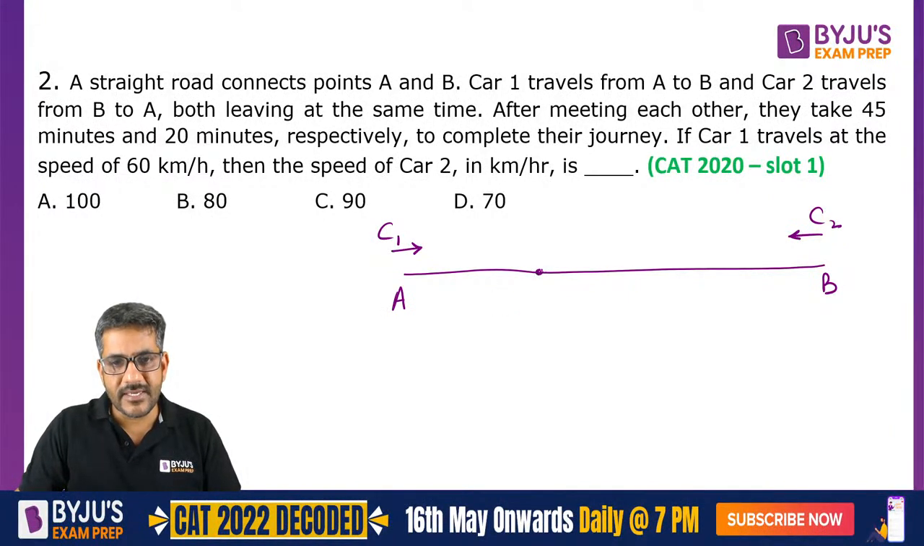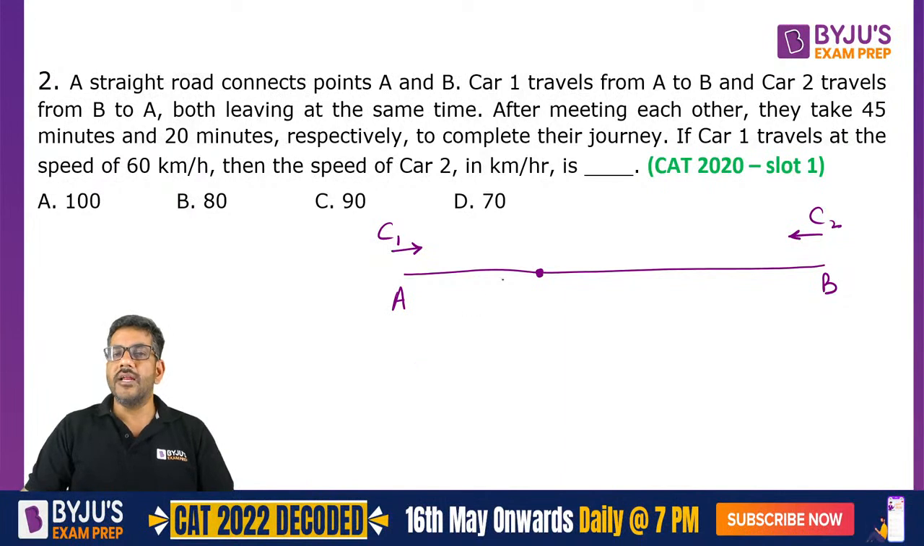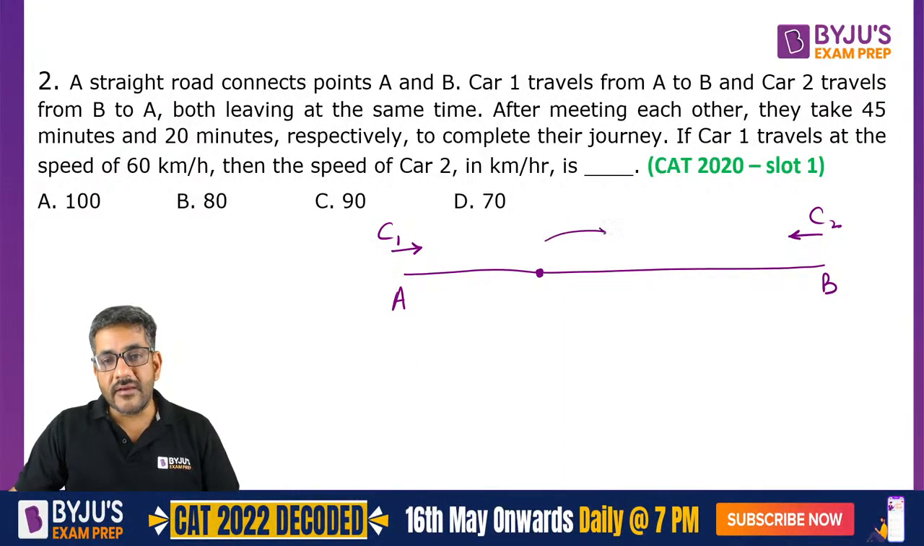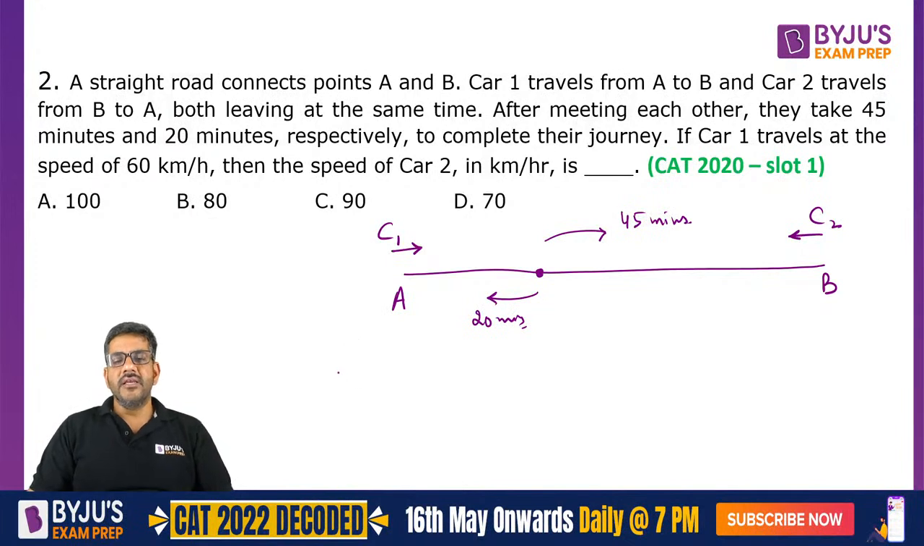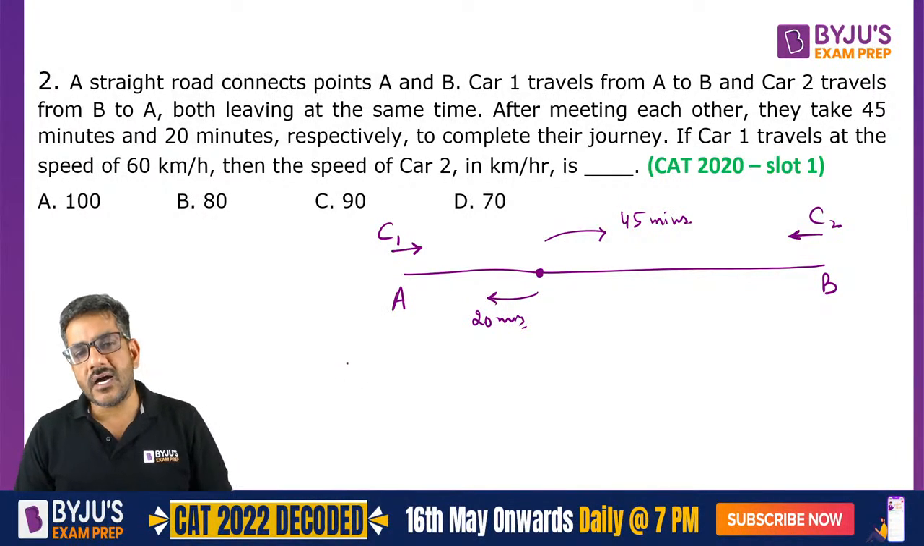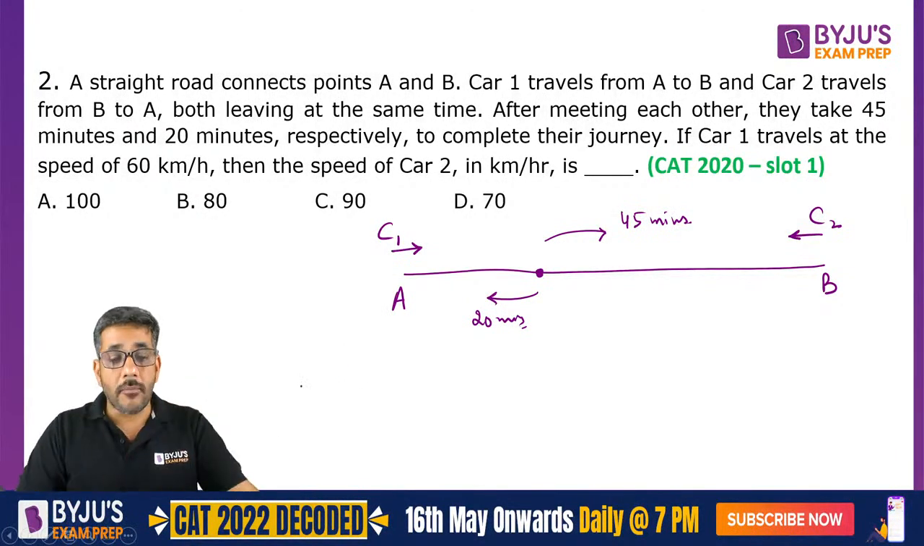After meeting each other, they take 45 and 20 minutes respectively to complete their journey. So let us say they met here, right? This is the point where they met. After meeting here, car 1 takes 45 minutes to reach B and car 2 takes 20 minutes to reach A. And now he says, if car 1 travels at 60, then car 2 travels at what speed? This is a common concept.